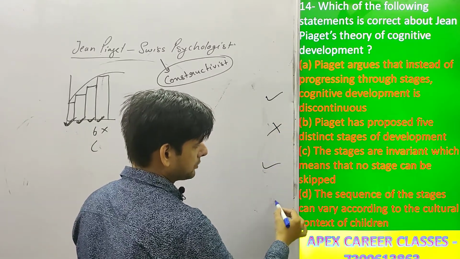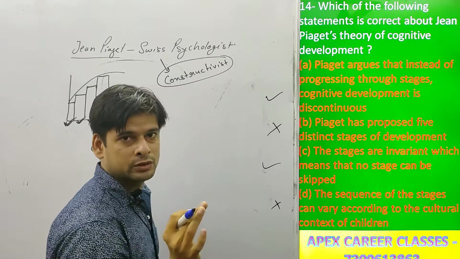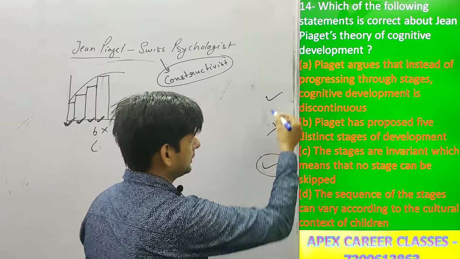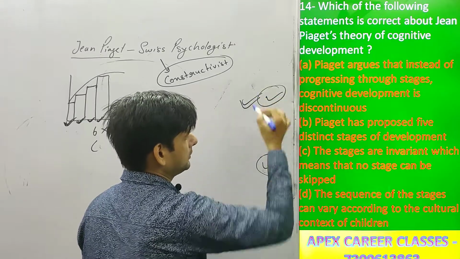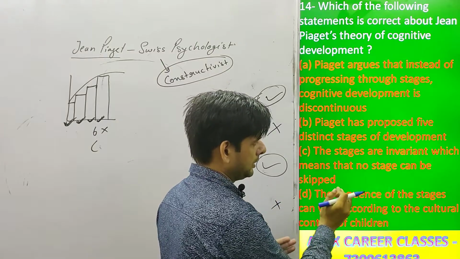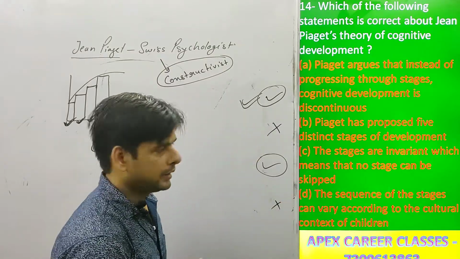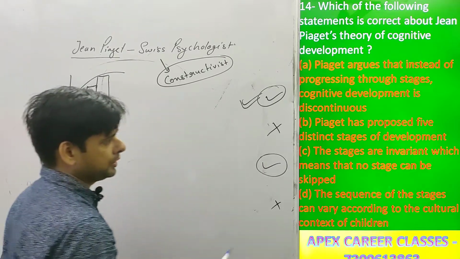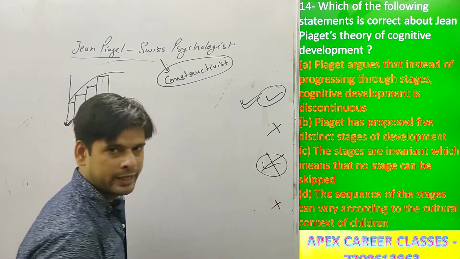This one is right and this one is wrong, and we are to find out the correct option. It is just a typing mistake and nothing else. Here the correct option is option A, and here the option must be that any stage can be skipped, and according to Piaget no stage can be skipped. This one is right, so it is just a typing mistake. Now let's go to the next question.